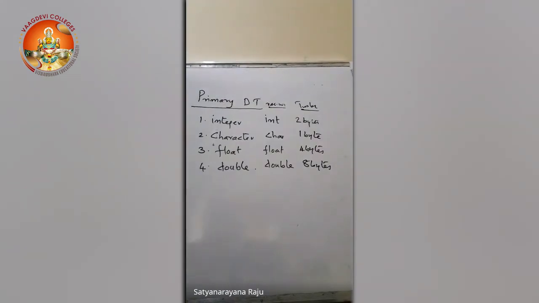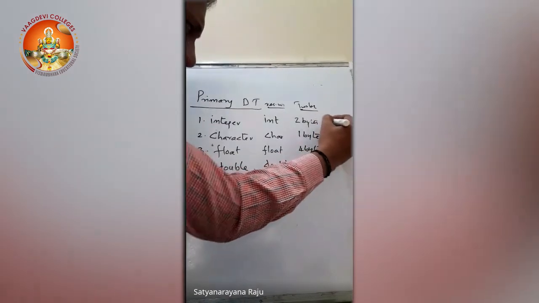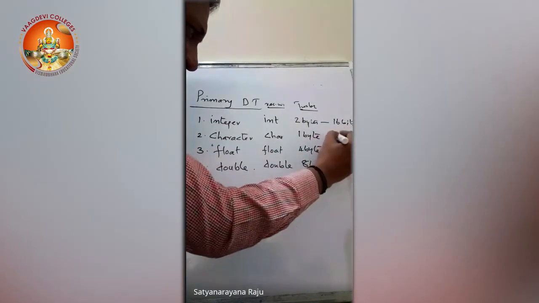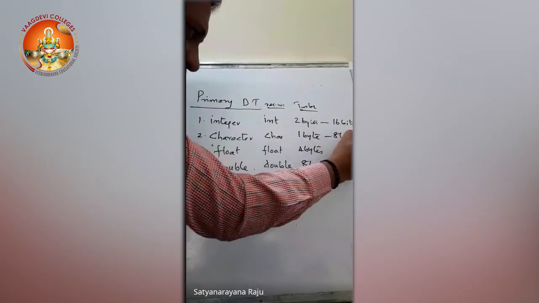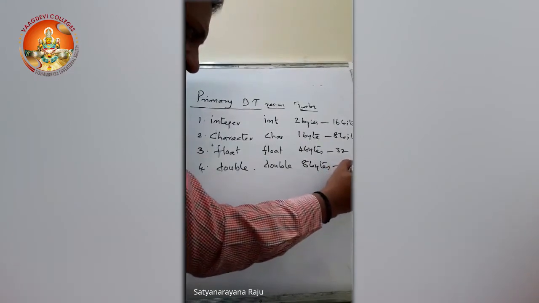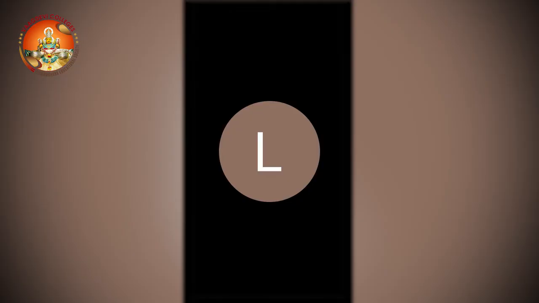These are the memory capacities required, and the bits they take. 2 bytes means 16 bits, 1 byte is 8 bits, float uses 32 bits, 4 into 8, and double takes 64 bits for storing its information. So these are the memory capacities required for these data types. Is it clear, all of you? Yes, sir.